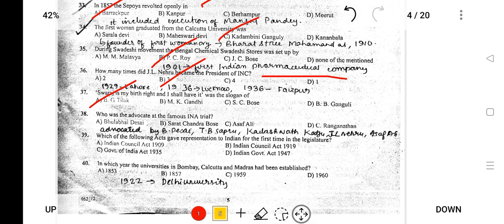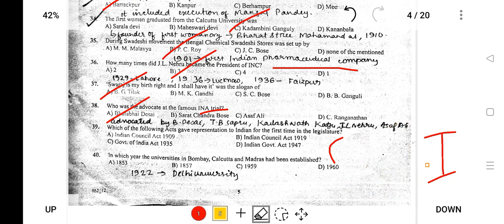Next, who was the advocate at the famous INA trial? The famous advocate was Bhulabhai Desai. In the INA trials, we know that the Indian National Army fought the British in World War II. Following the end of the war, the soldiers were to be tried in court, so they needed an advocate. The Indian National Army's advocate was Bhulabhai Desai.